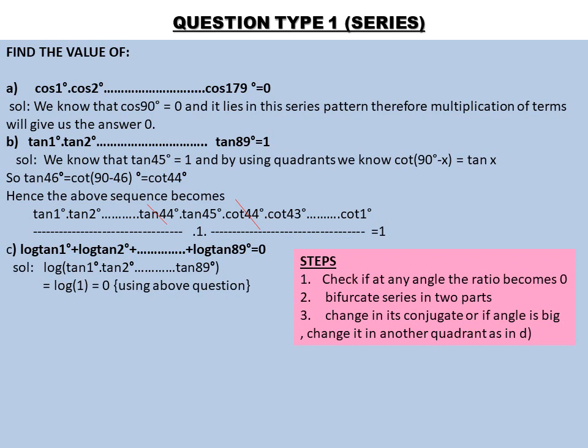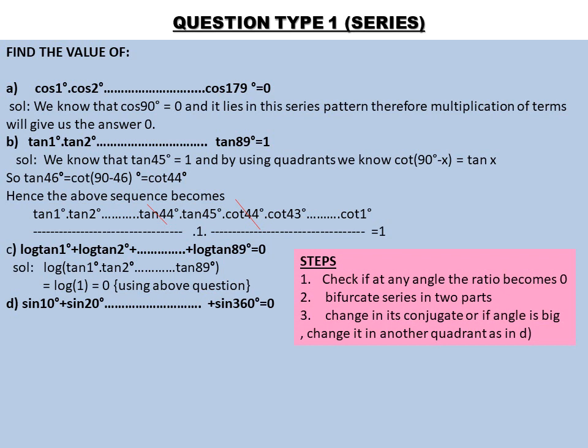And from the above question, you know that tan 1 degree, tan 2 degree up to tan 89 degree is equal to 1. So just substitute that and you'll get the answer log 1, that is equal to 0. Log 1 is 0. In competitive exams, it comes like this; you can just simply substitute the value. But in your board exams, you need to completely give the solution of the B part as well. Okay, just remember these things.